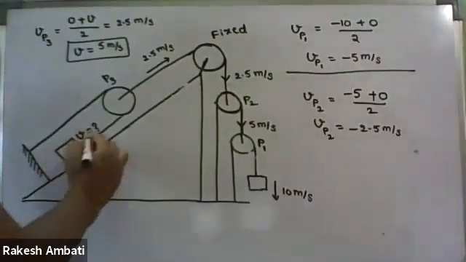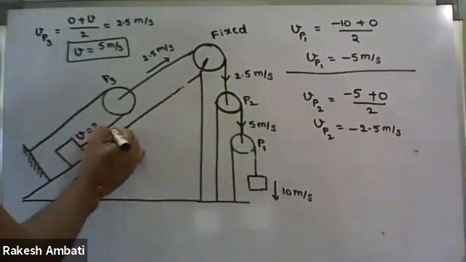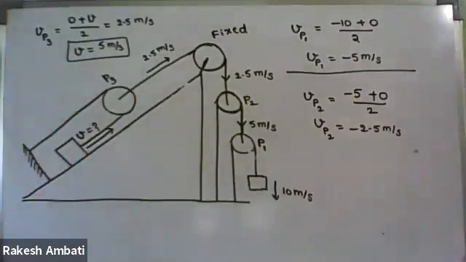So this velocity is along the direction of 2.5 meter per second. Yeah, right on. Next question.